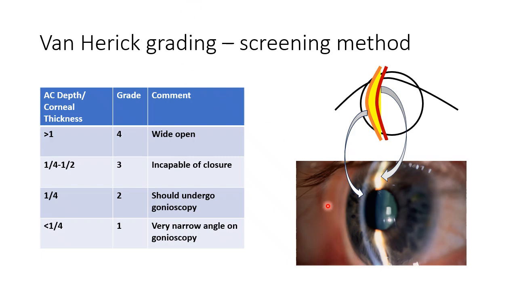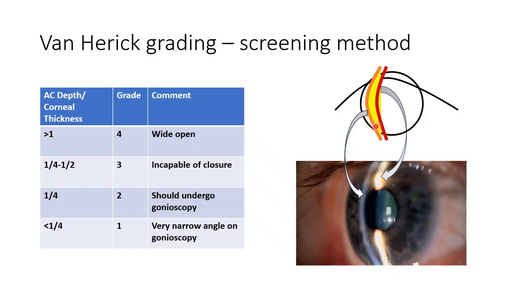Now, easier than gonioscopy is a quick screening method which is known as the Van Herrick grading. So what is done in Van Herrick is that a slit is formed at the temporal limbus. Okay. So I've just shown a diagrammatic representation. So when you form a slit, you see these two bands and a dark space in between.